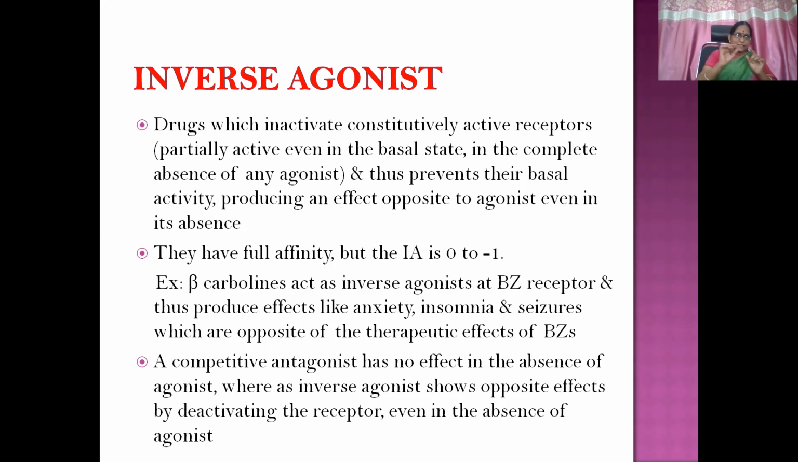In one sentence, I'll tell you here itself: a receptor is there, agonist is not there, but the receptor is going to get activated by itself and produce its own action. That is what is known as the constitutive active nature of the receptors. So inverse agonists inhibit that kind of constitutive nature of the receptors also, and thus prevent their basal activity, producing an effect opposite to the agonist even in its absence.